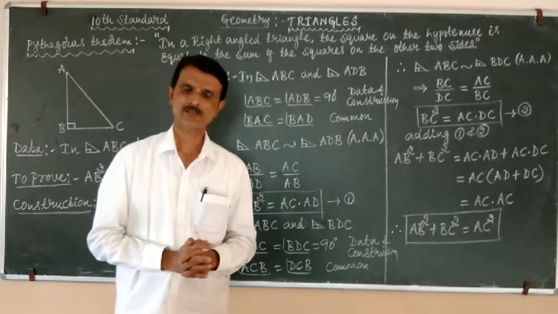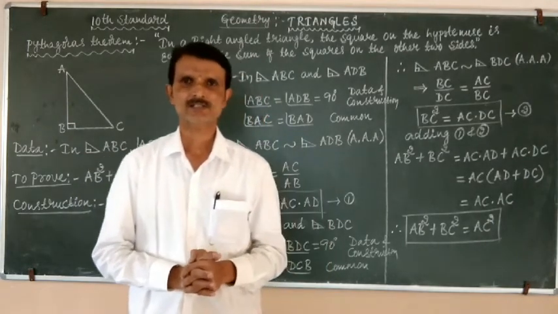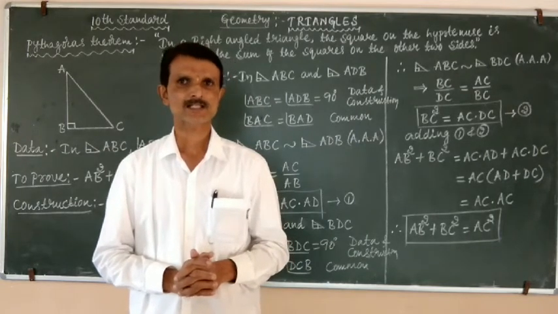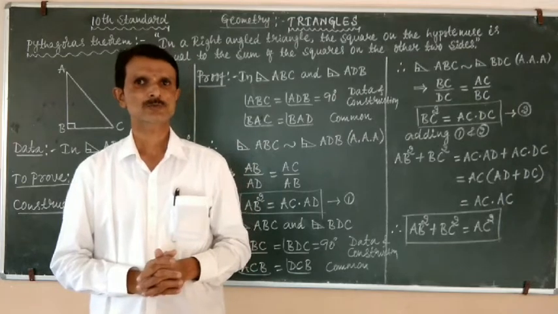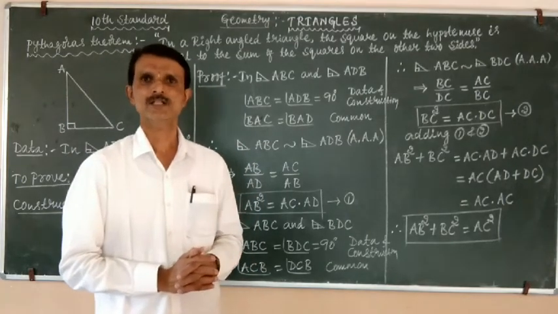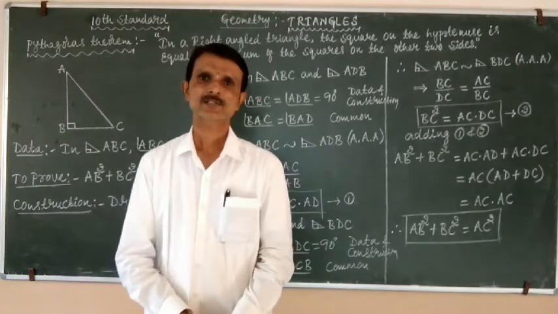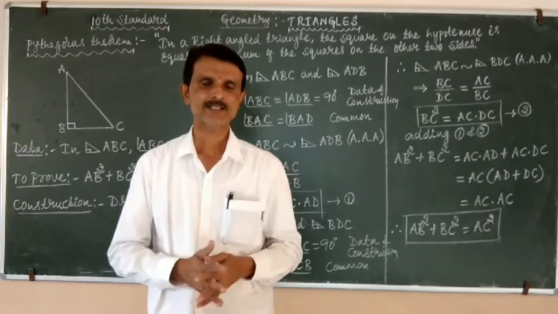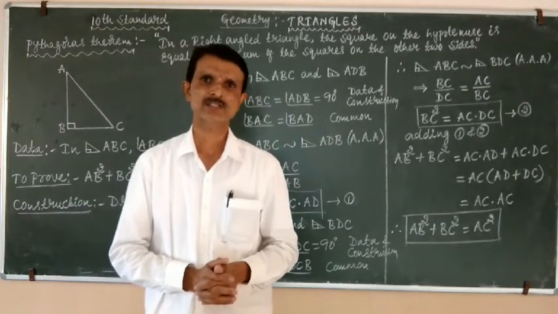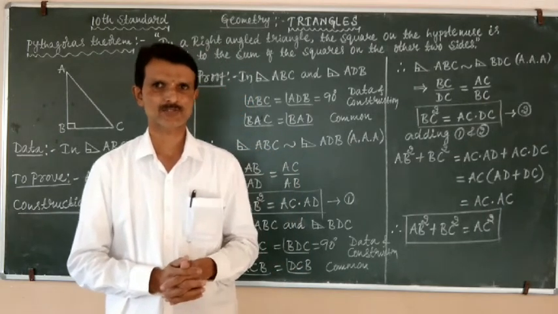In the examination, they will not give the statement for the proof. They will ask, state and prove Pythagoras theorem. Therefore, we have to remember the statement of the Pythagoras theorem. It states that in a right angle triangle, the square on the hypotenuse is equal to the sum of the squares on the other two sides.